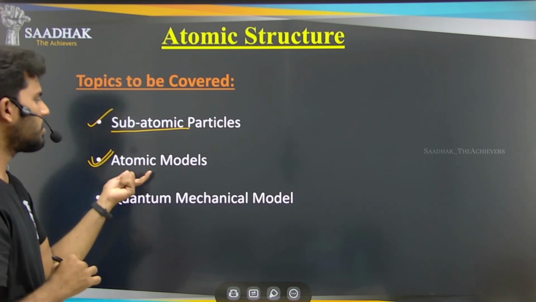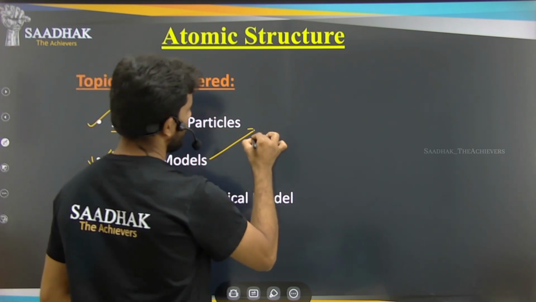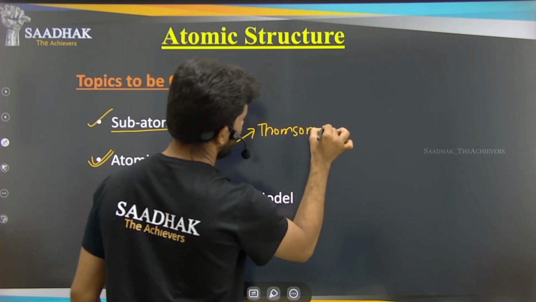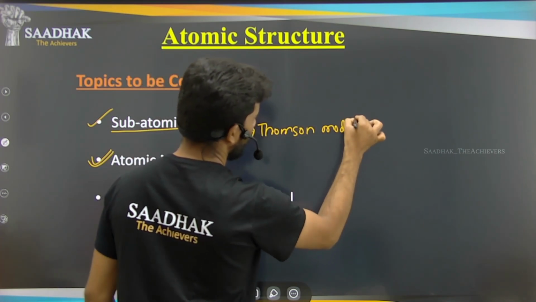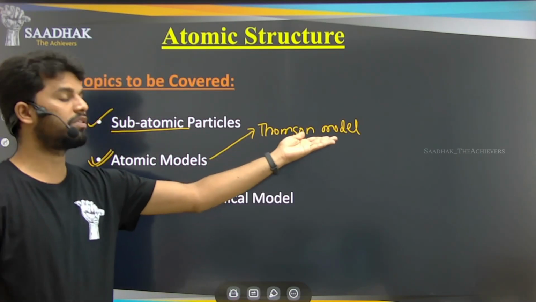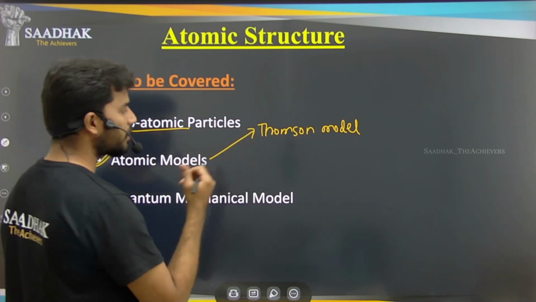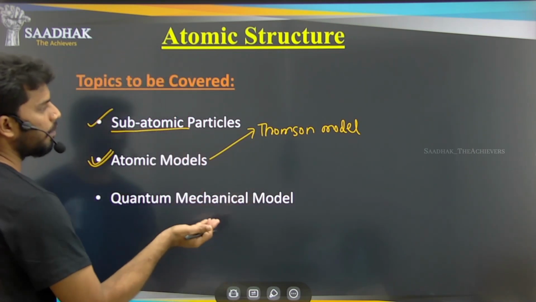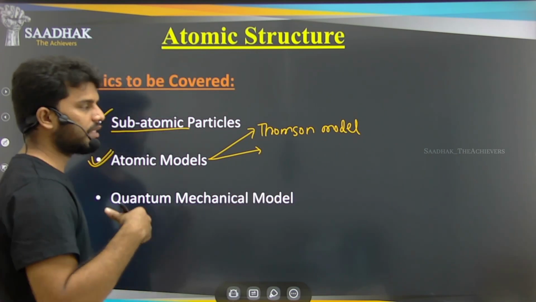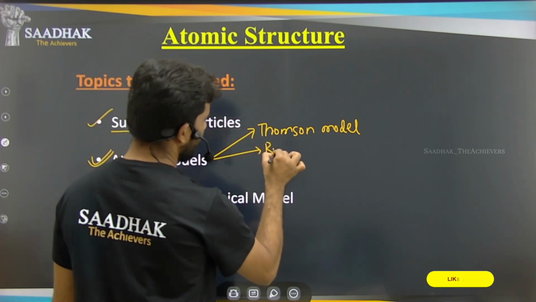Thomson model, what the properties are, what are the postulates of this model, and what are the drawbacks of that model. After that, what happened, whatever the drawbacks of this Thomson model were, few of them were eliminated by the next model, that is the Rutherford model.